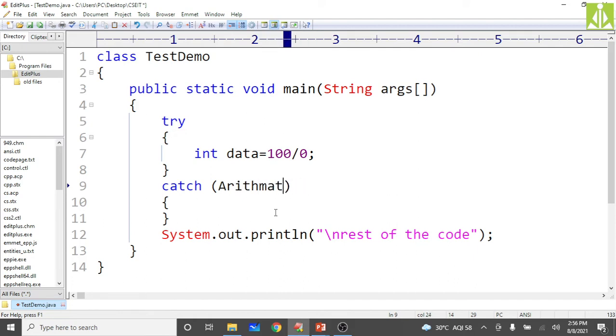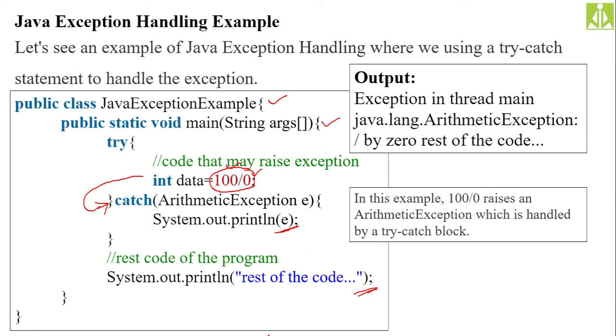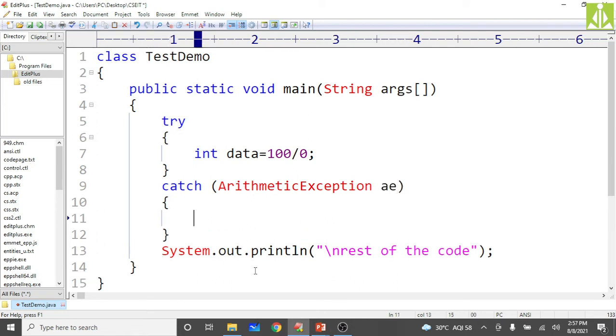ArithmeticException. Let us say the object name AE I am giving.